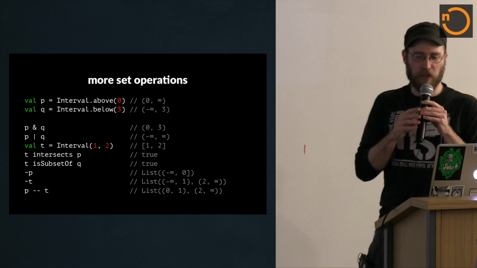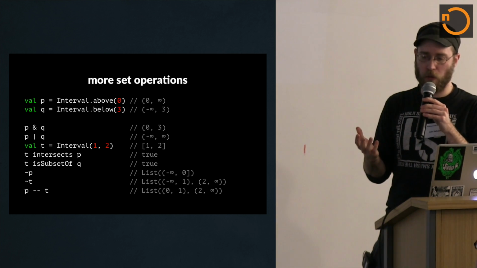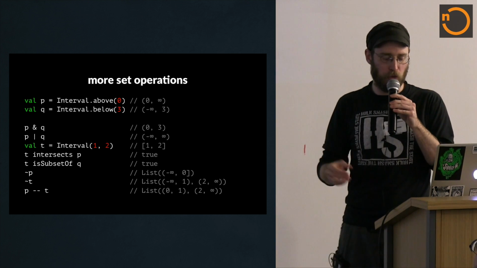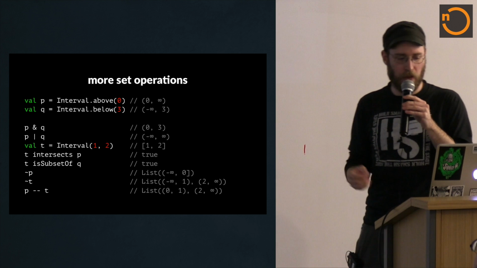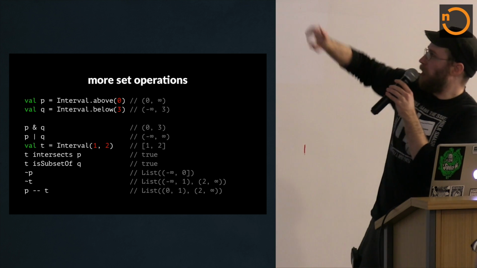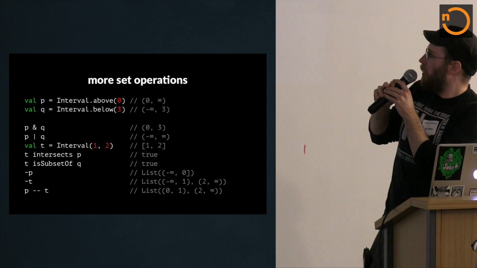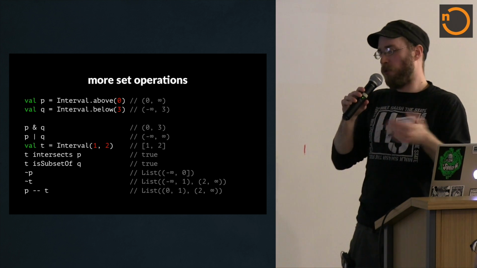And most of these operations only require the order, so they don't require rings or fields or that kind of stuff. So you could use an interval of strings or what have you. So we've got an intersection, a union. We can test to see if intervals intersect. That's often really useful.